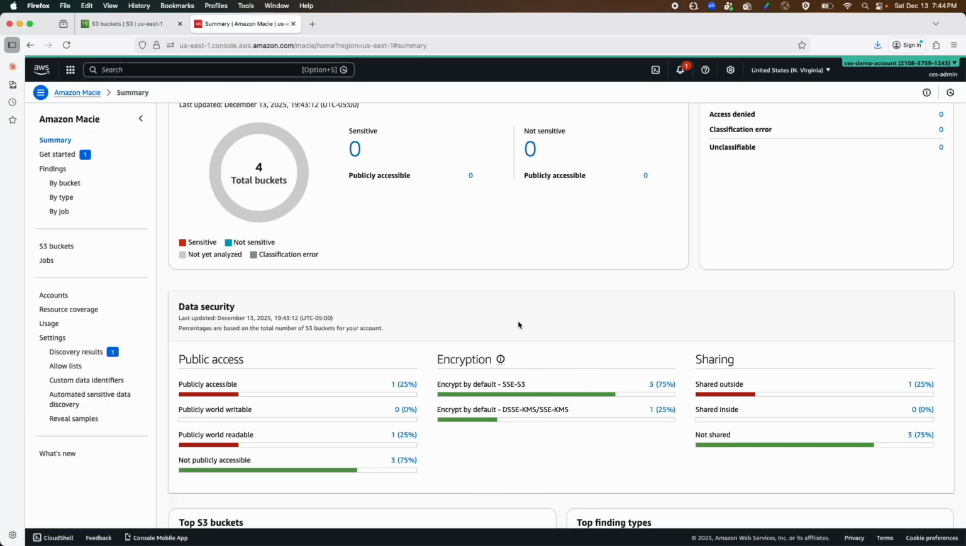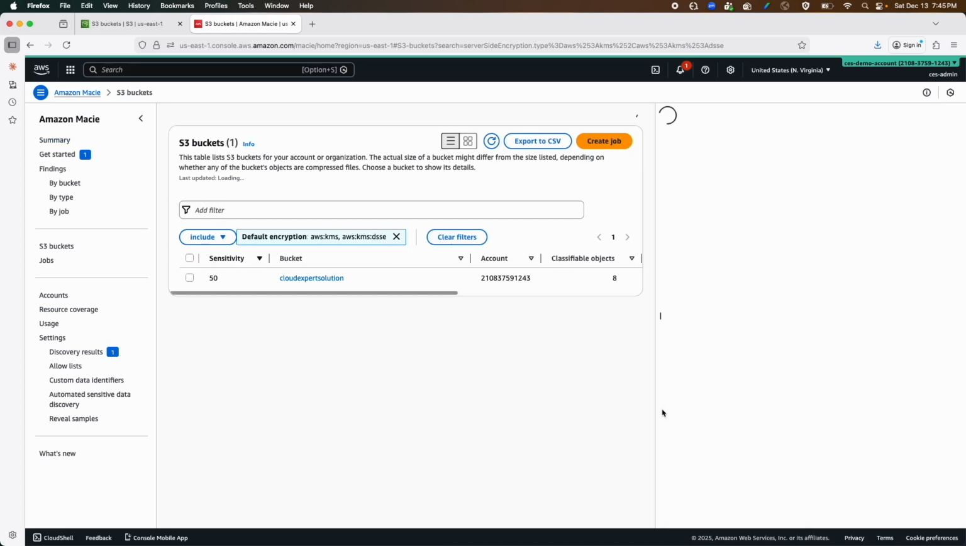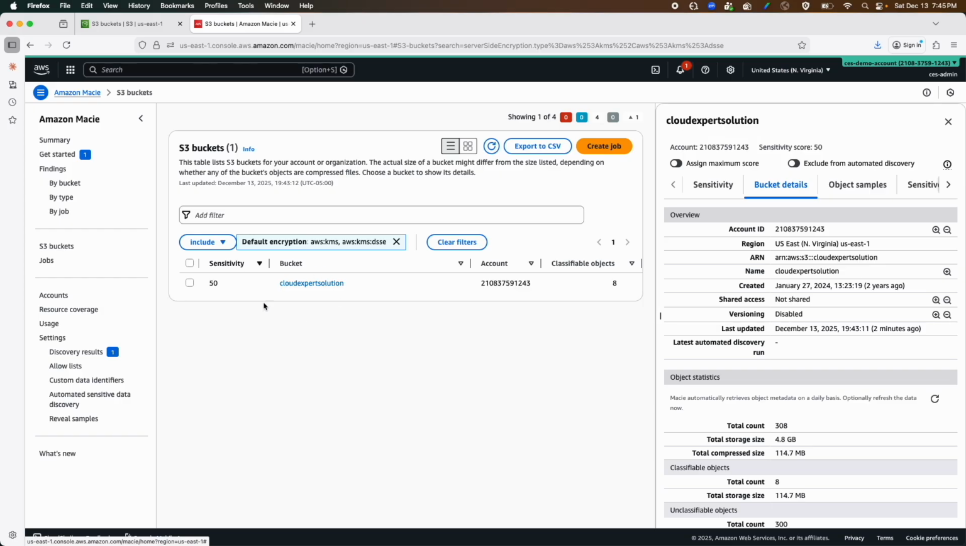Here we have an encryption summary. We have 3 buckets which have default encryption, or encryption with SSE-S3, and 1 bucket where we have SSE-KMS encryption. In terms of sharing, 1 bucket is shared outside. That means this is the public bucket, and 3 buckets are not shared. If you want to review the bucket, you can click on the hyperlink. Now let's click the hyperlink. This is the bucket name where we have SSE-KMS enabled, and these are all the bucket attributes.